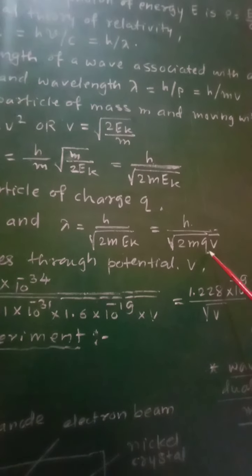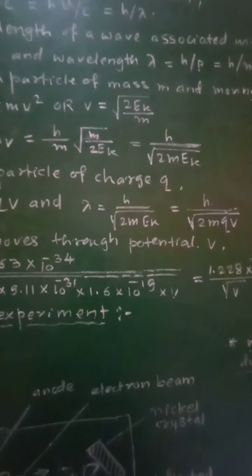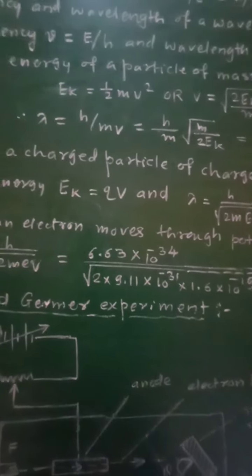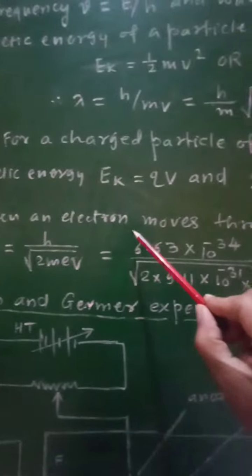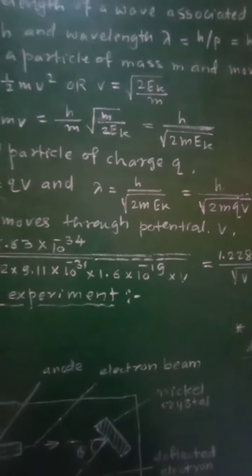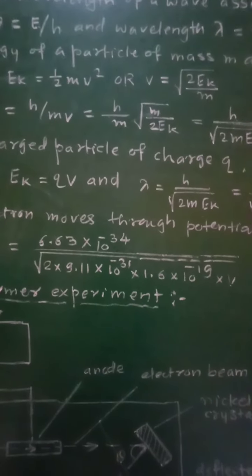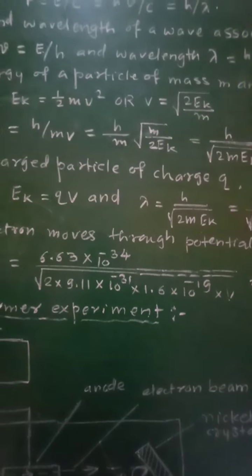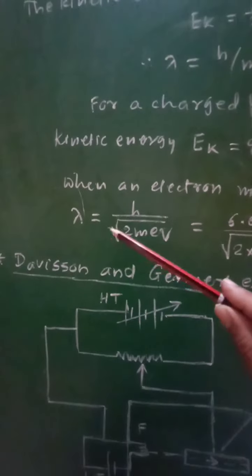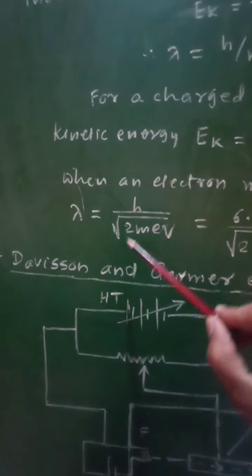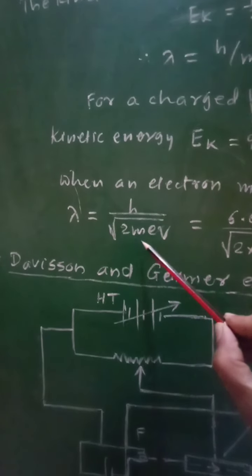Now instead of any charge q, if you consider an electron of charge e, then when an electron moves through a potential difference V, so if e represents the charge on the electron and it is accelerated through a potential difference V, at that time the wavelength associated with it, lambda, is equal to h upon square root of 2m e V.